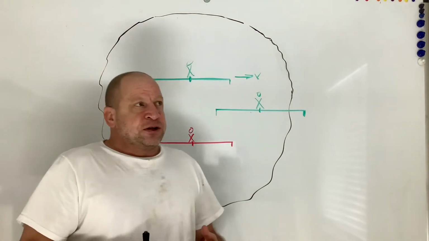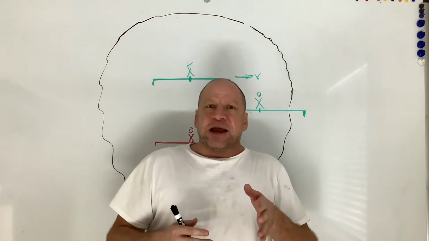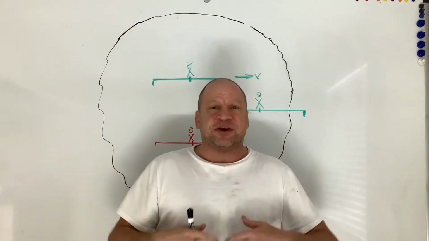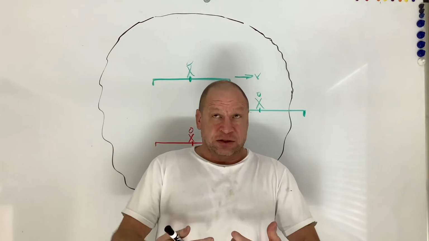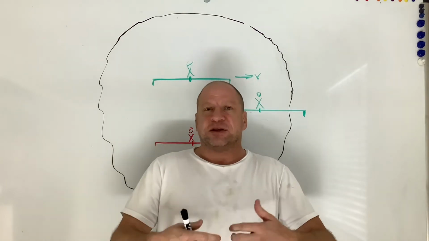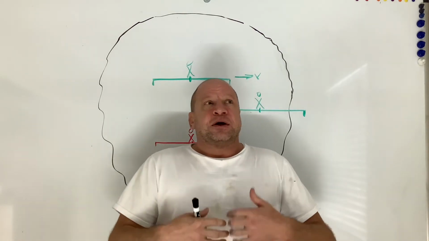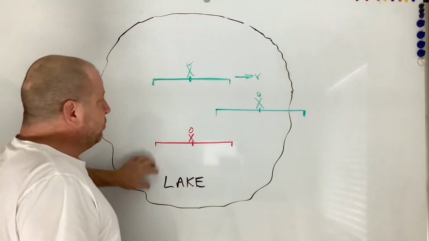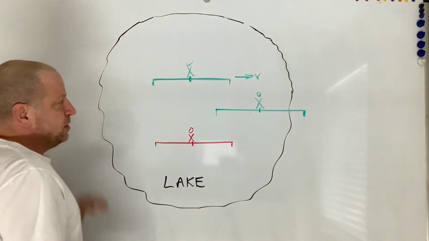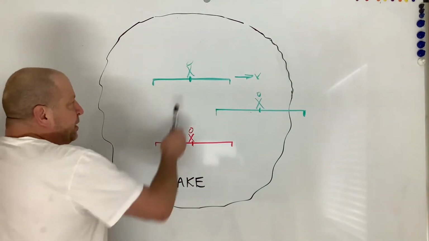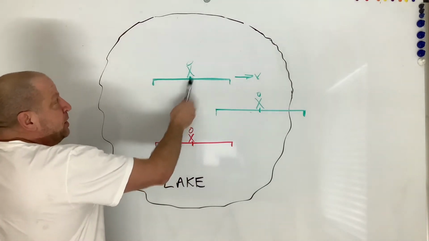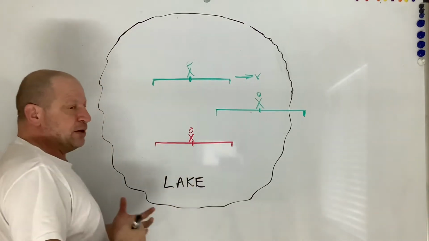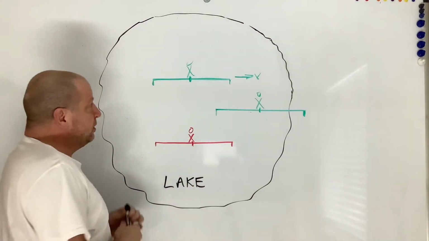Emitting light while you're a body of mass moving through the universe is very analogous to dropping a pebble in a lake while we have our hoverboards. So here's our moving guy, here's our lake, and here's our stationary guy. Notice that there are three reference frames here.